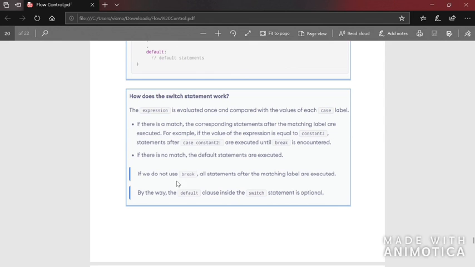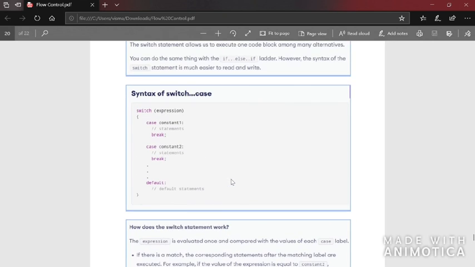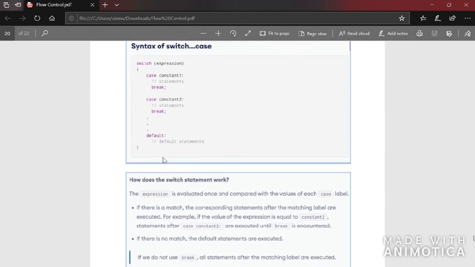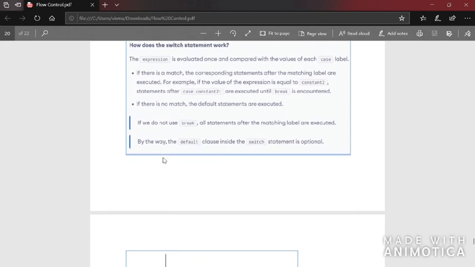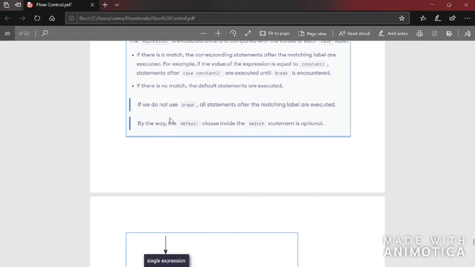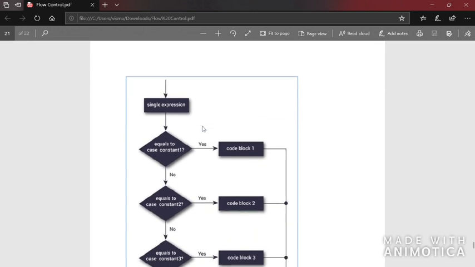If there is no match, the default statements are executed. If we do not use break, all statements after matching labels are executed. That is, here we forgot to use break, then this one will be executed, and then all the next ones, all of them will be executed. Also, default is not necessary, it is just optional.